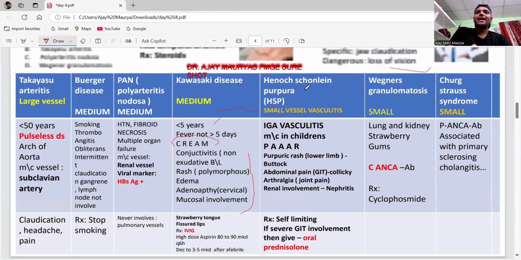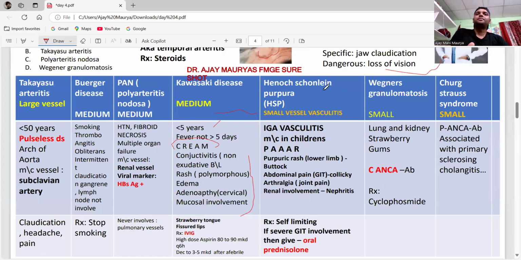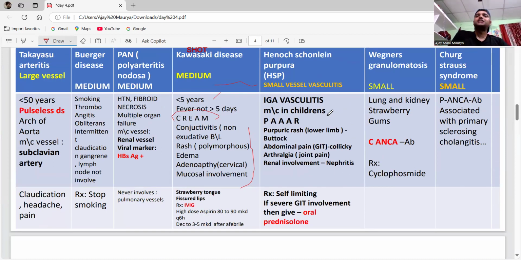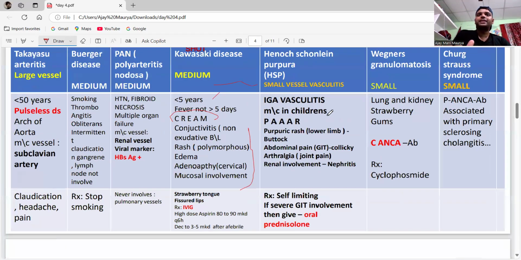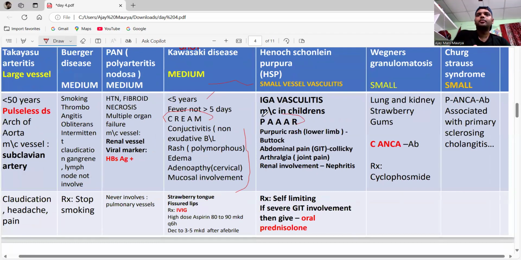Remember, Henoch-Schonlein purpura, HSP, is a small vessel vasculitis, also called IgA vasculitis. It is most commonly seen in children. Remember the PAR mnemonic. There is a purpuric rash at the lower limbs, especially at the buttocks.